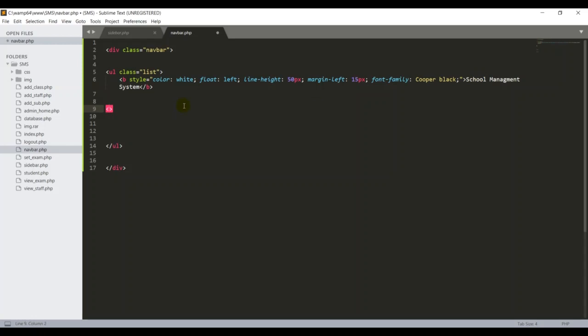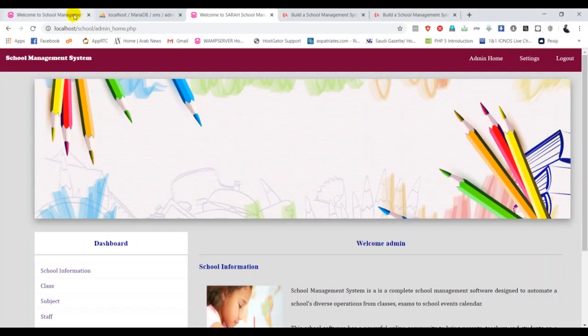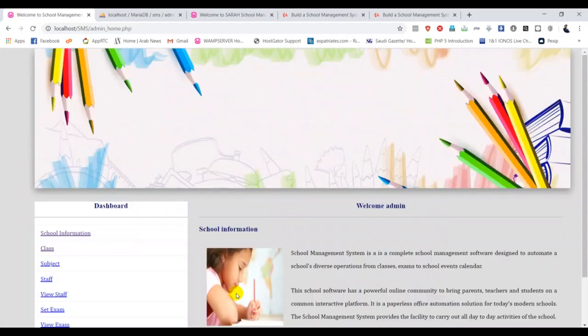So I'm going to start with the PHP. Always when you write any PHP script, you should write it with the PHP tag. Syntax is important. What we did in sidebar.php, I told you this is the reason I'm using this statement. If I go back to my project, here is my login area, where I put the username and password for the admin. If I log in, each user in our system has one unique ID, the auto increment ID.